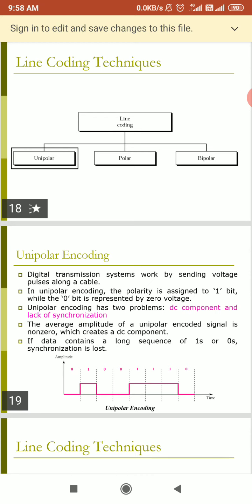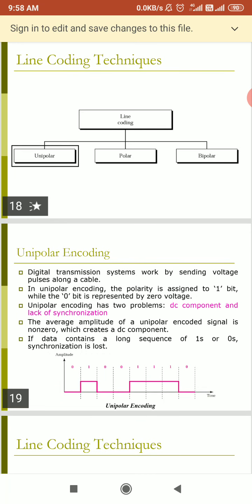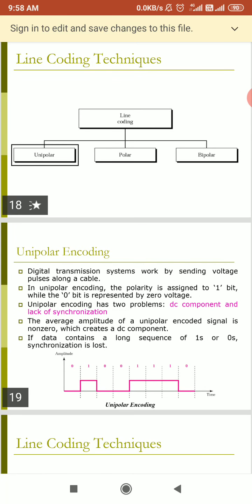In unipolar encoding, a polarity is assigned to the 1 bit, while the 0 bit is represented by 0 voltage. It means we can give a high level, positive A volts, by using 1, and give 0 level or 0 voltage by using the digit 0.